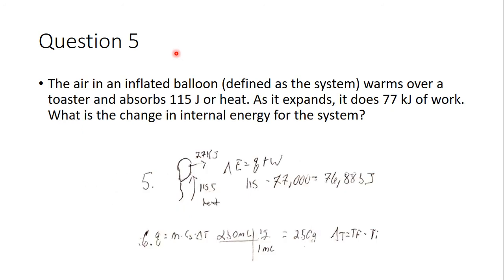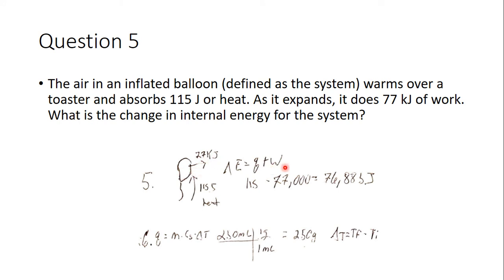Question 5. The air in an inflated balloon, which is your system, warms over a toaster and absorbs 115 joules of heat. As it expands, it's doing 77 kilojoules of work. All right, so here's my drawing of a balloon. It's absorbing 115 joules of heat. So if it's absorbing heat, heat is positive. And it's doing work. So if you do work, you're losing energy.